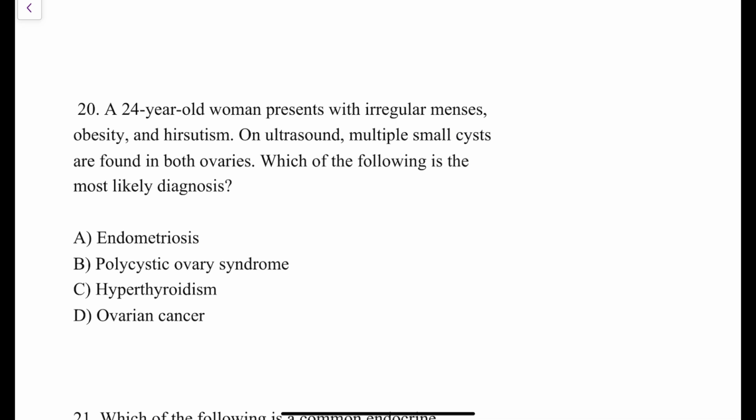So therefore, this is a provisional diagnosis of PCOS. And apart from that, on ultrasound, multiple small cysts are found in both the ovaries.